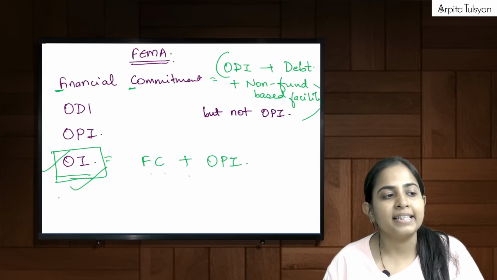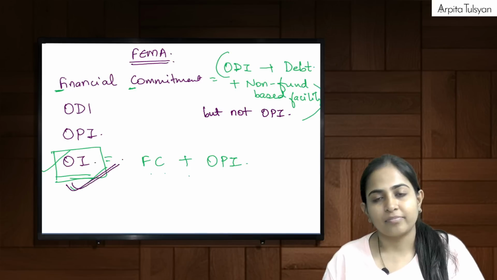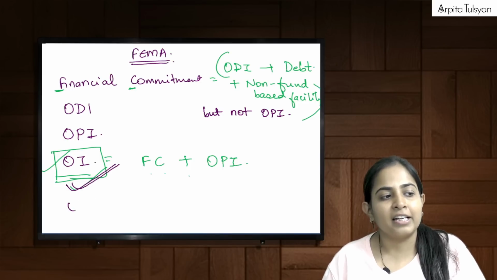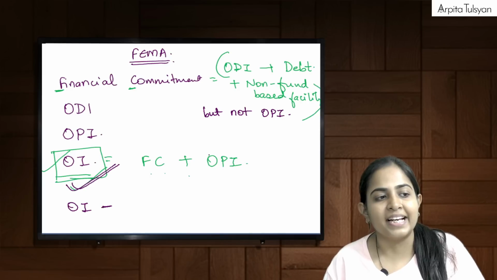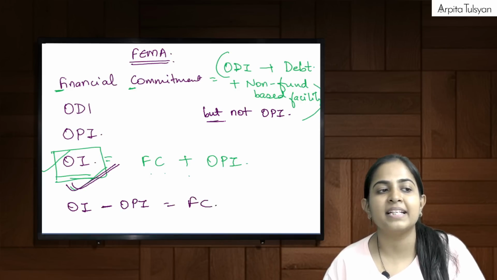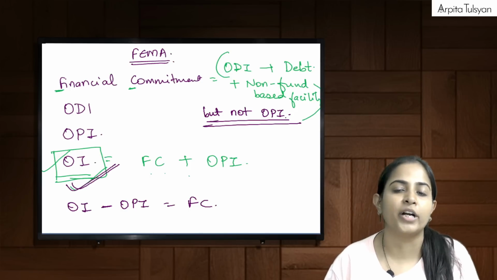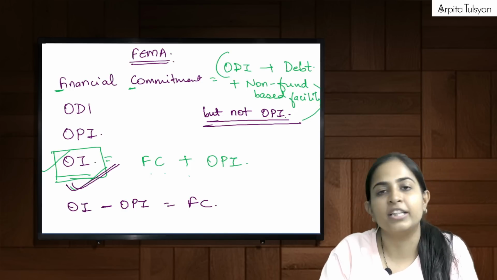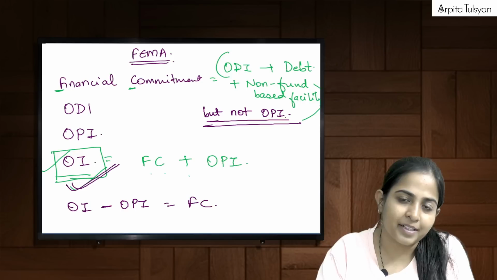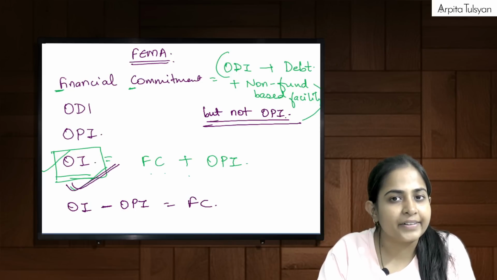Can I say this becomes very, very clear? Overseas investments minus OPI is equal to financial commitment. The same thing is happening. OPI is not getting included in the term financial commitment. I hope I am clear till here.